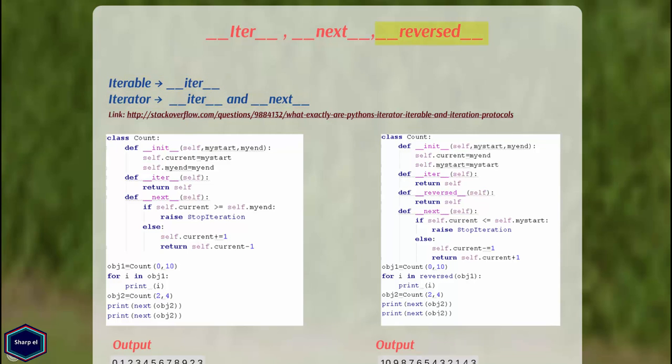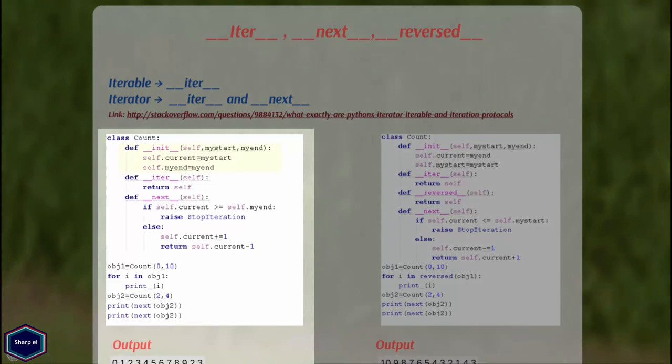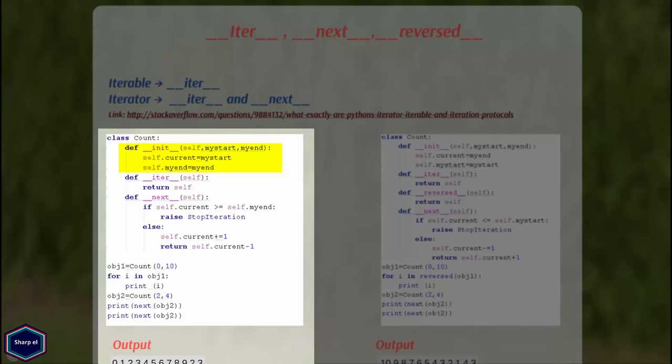Whereas the magic method __reversed__ returns a reverse iterator. For example, if you have a list of integer values in ascending order, the __reversed__ method returns the list in descending order. Let's see an example of all 3 methods. The init constructor of my class Count takes 3 parameters: the object itself, start and end value. The magic method __iter__ returns an iterator, which is any object with a __next__ method. In my example, I am returning self, so Python calls the __next__ method which I have implemented below.